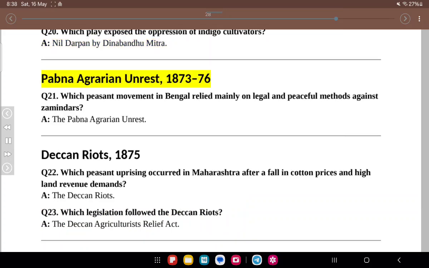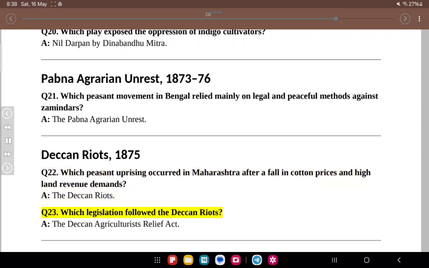Pabna Agrarian Unrest, 1873-76. Q21. Which peasant movement in Bengal relied mainly on legal and peaceful methods against zamindars? A. The Pabna Agrarian Unrest. Deccan Riots, 1875. Q22. Which peasant uprising occurred in Maharashtra after a fall in cotton prices and high land revenue demands? A. The Deccan Riots.